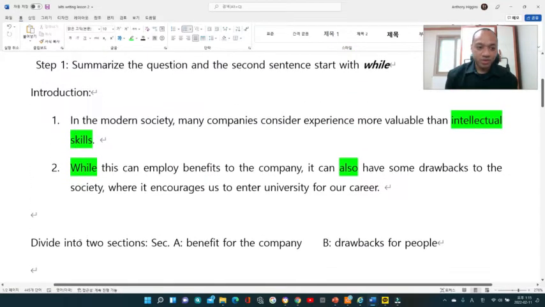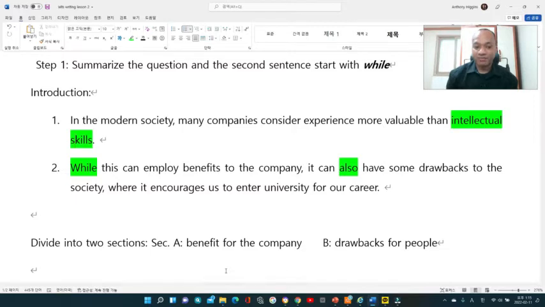Next thing that I would do, I would divide this into two sections. First, benefits for the company, that would be the first body. And B, drawbacks for people. Like I told you before, the most important thing is that you have to plan your essay, so that you know what you're writing. Many students think that they don't have enough time, but when you plan an essay, it takes much less time as you're writing.